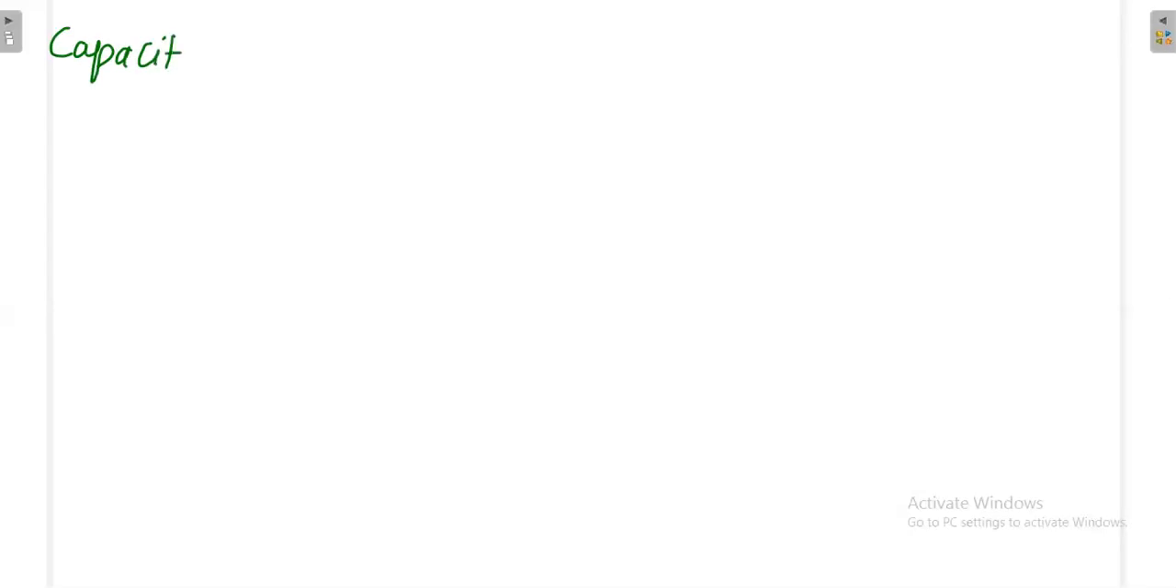Next one is capacitance. Okay, capacitance is directly related with capacity.